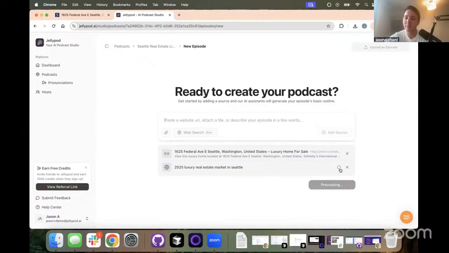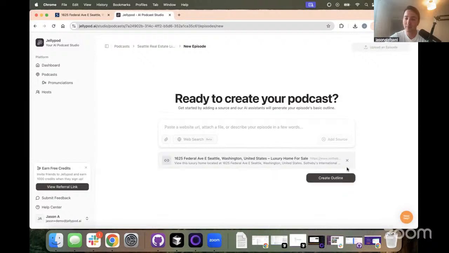If this keeps spinning for a little while, I may, because depending on how many sources it's finding, could be finding a lot of sources. I'll just continue so we can keep this flow going. So I just remove that source. I'm going to click Create Outline.